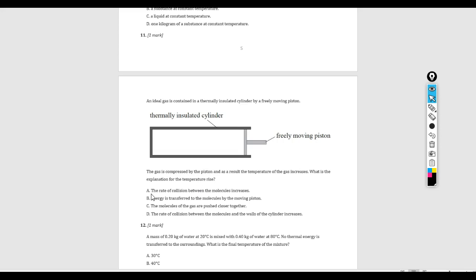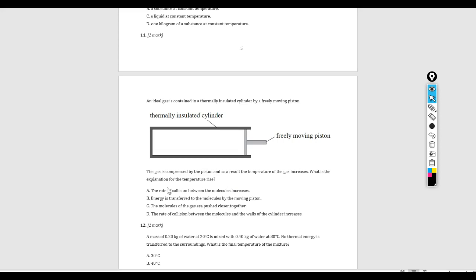Now, A is true. The problem is that A has to do with pressure. B is the correct answer, and again the key words here are energy is transferred to the molecules by the moving piston. So the piston moves, runs into those gas particles, gives them more energy, and therefore they have a higher temperature. Okay, C is true, D is true.